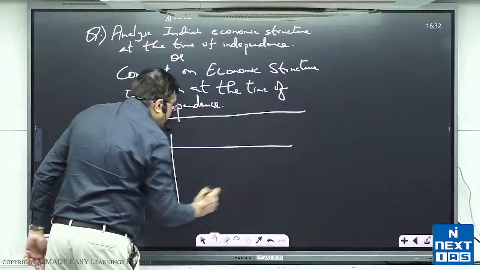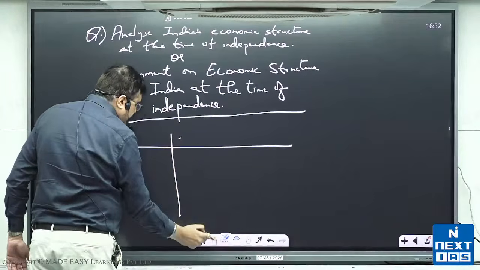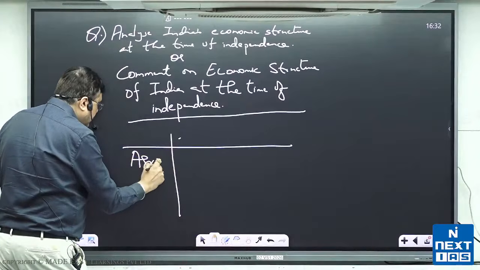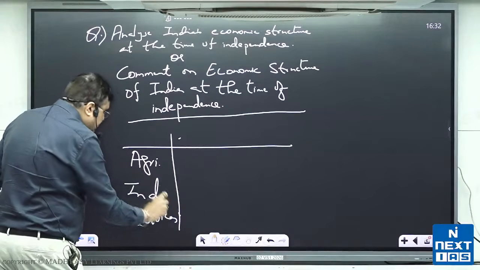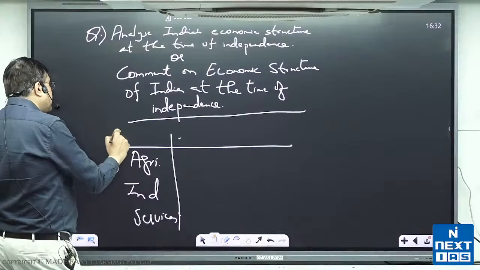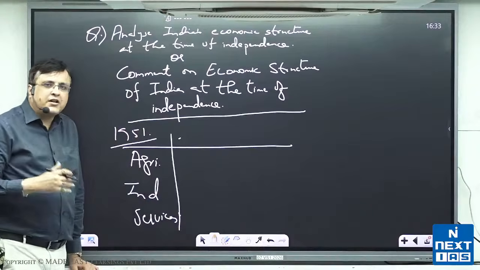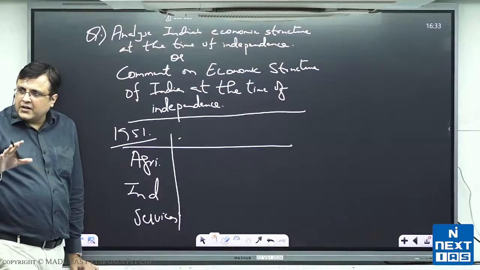if we take agriculture, industry, services, and this is 1951 data, because 1951 we did the census, and from there we got these numbers. So this is 1951 data.